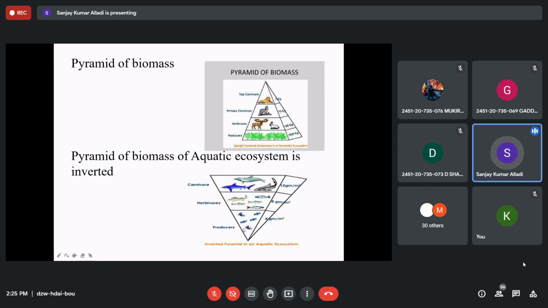But when the biomass here is less, how will the energy requirement of these large animals be met with a smaller amount of biomass? The answer is simple logic, my dear. The smaller the living being, the smaller the lifespan, and the greater the reproductive potential, right? So what are these producers? They are like algae, like diatom, Spirogyra, Euglena, right?